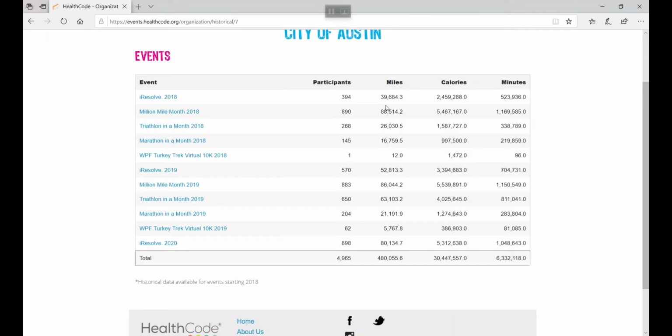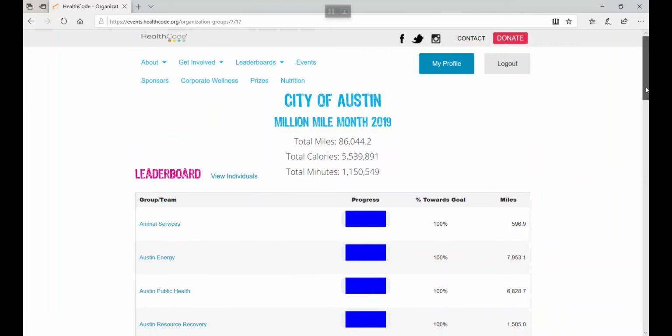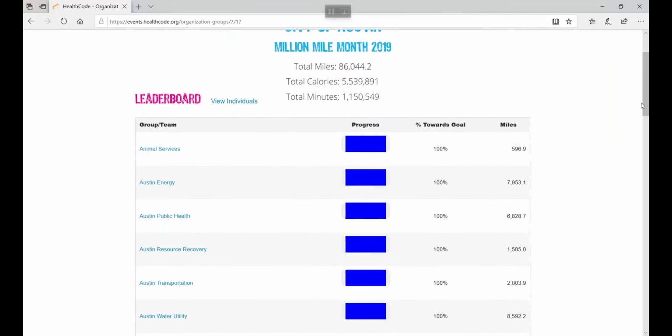So this is an amazing opportunity to use the platform not just to increase miles, but what's most important, increase participants, right? It's not who does the most. How can we get more people, especially couch potatoes, to move? Well, let's see what happened in last Million Mama 2019. They accomplished like 86,000 miles as an organization. Whatever a goal for you. And not only does it show individuals, but even by groups, in their case, departments. So now every one of their departments has its own private leaderboard.